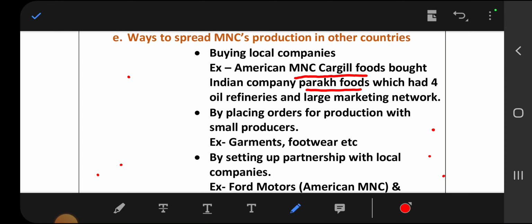The next way to enter other countries is by placing orders for production with small producers. It means small producers manufacture goods for other companies, for example garments and footwear.